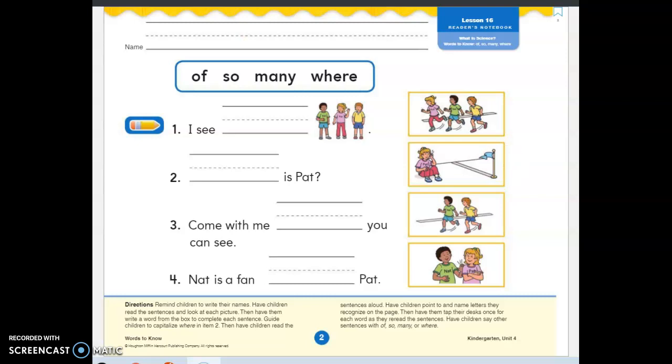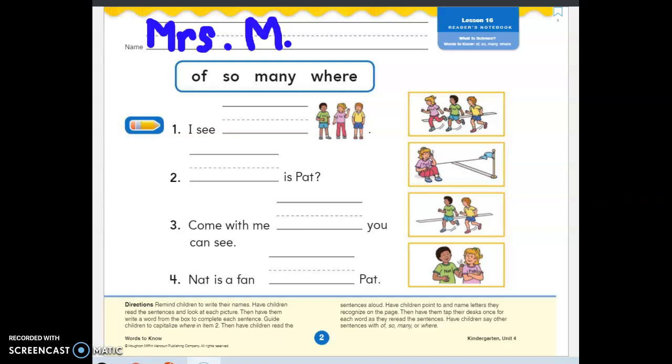All right, kindergarten, remember we are in the Volume 2 Reader's Notebook and we're at the beginning. So we are on page 2. And once you're open to page 2, write your name at the top. Go ahead, write your name. I'll go ahead and get my pen and write my name too. Right, it's good practice. Capital letter for your first name.